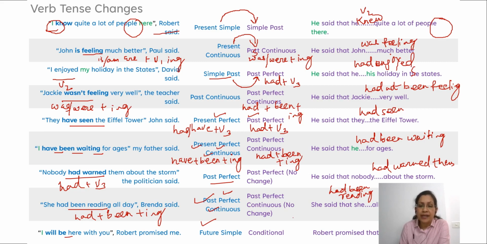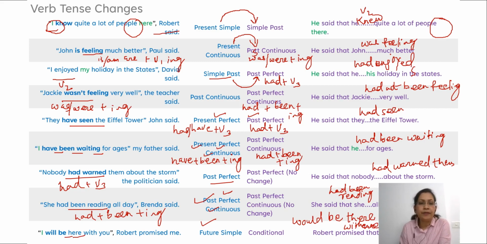Robert promised that he would be with me. He would be there with me. Right? So here changes to there. So this is how it changes in various tenses, children.